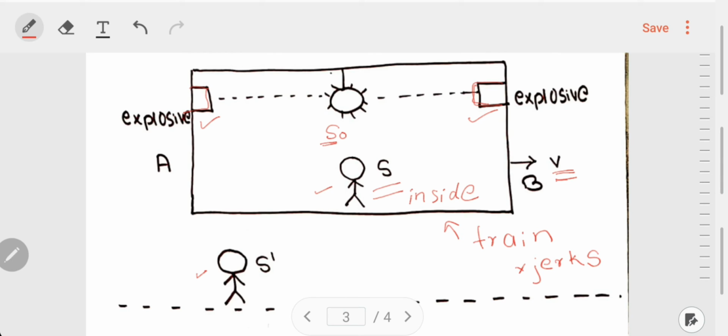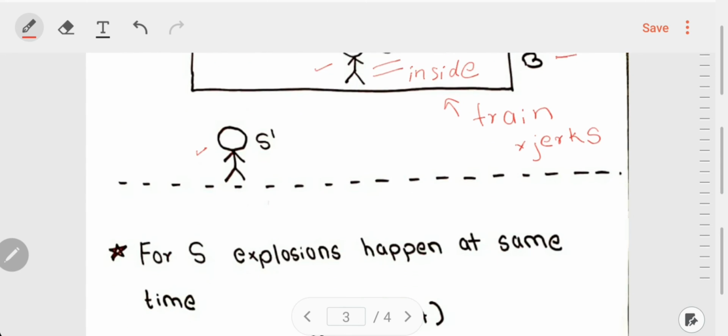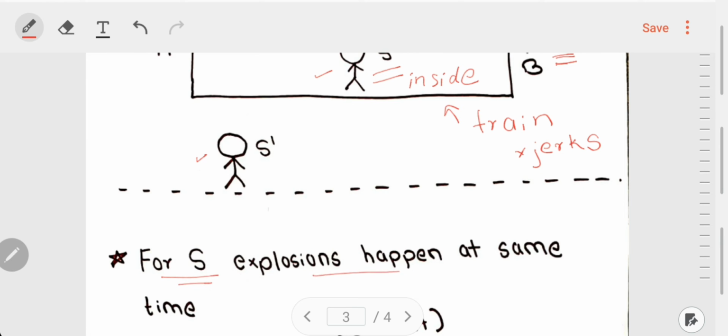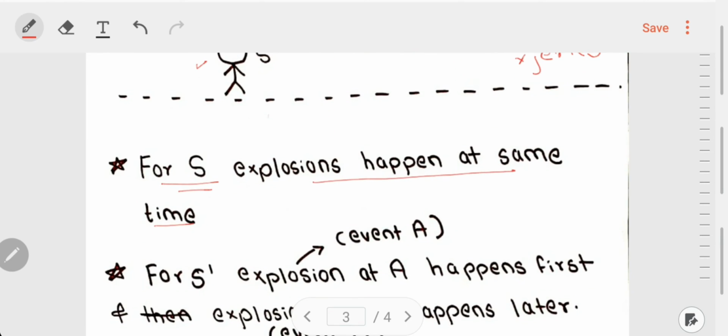So, he is at rest and we switch on this light source, and the light travels towards explosive A and towards explosive B. Now, what happens? As the light source is at the center, the light reaches the two explosives at the same time. And as the light reaches the two explosives at the same time, the explosions also occur at the same time. Therefore, according to observer S, explosions happen at the same time.